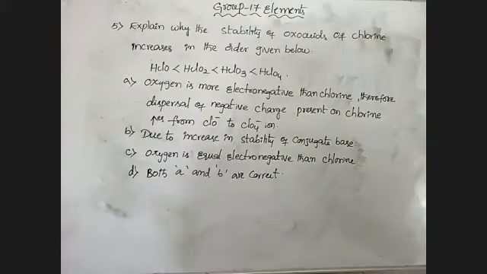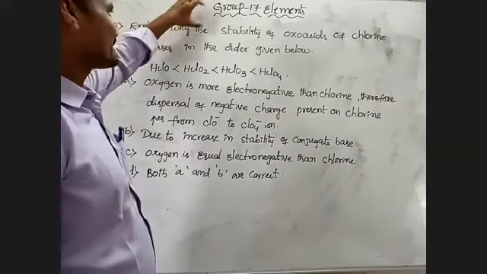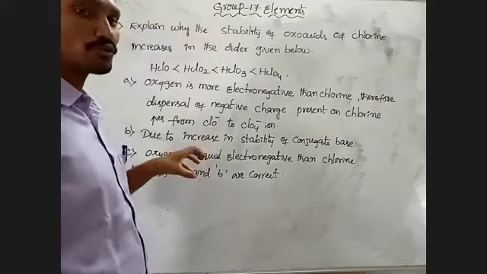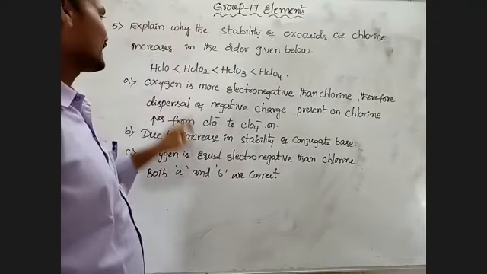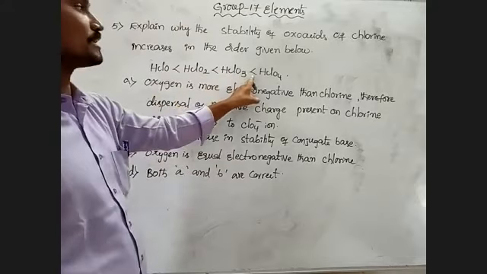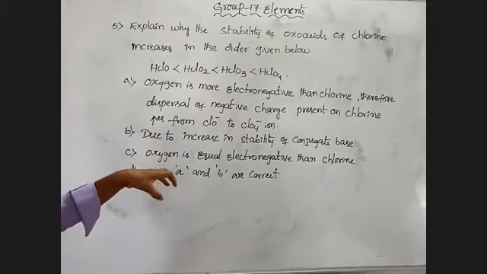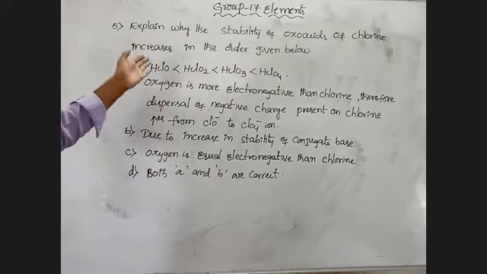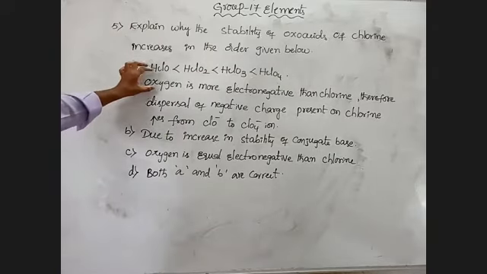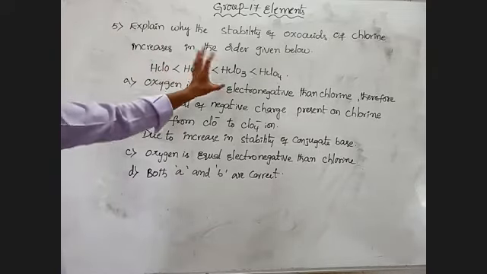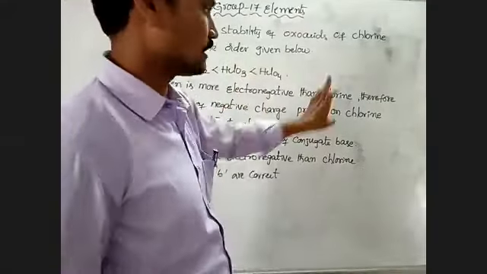Right. So the question is: explain why the stability of oxo acids of chlorine increases in the order given below. What are the factors influencing this increasing order of oxo acids of chlorine? So option A, oxygen is more electronegative than chlorine.